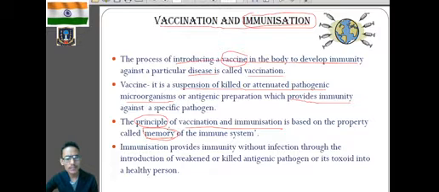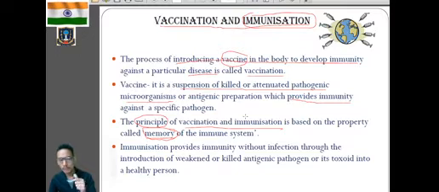Now what is the significance of memory cells? For example, let's consider that Mr. T has been administered with a polio vaccine. That means we are introducing the polio virus that causes polio. So now we have administered the polio vaccine into Mr. T's body.